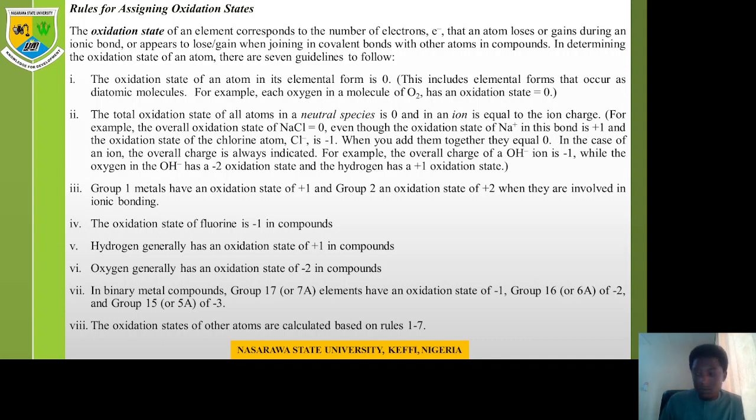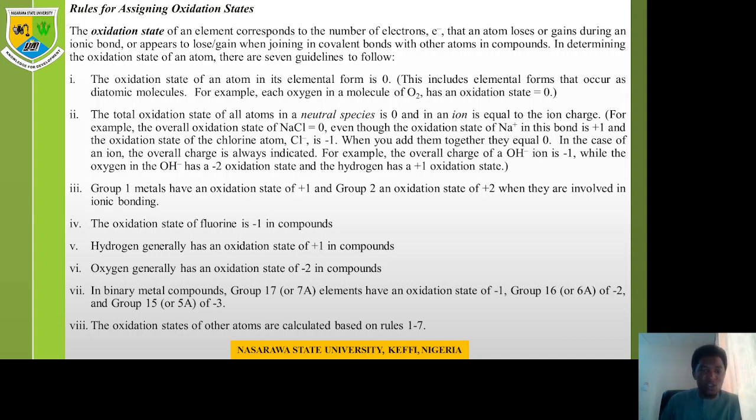Now, group 1 metals, which are alkali metals, right, have an oxidation number of +1 because we know that all group 1 metals have 1 electron in the outer shell, and group 2 metals have an oxidation number of +2 when they are involved in ionic bonding because all of them have only 2 electrons in the outer shell, and that's how it goes.